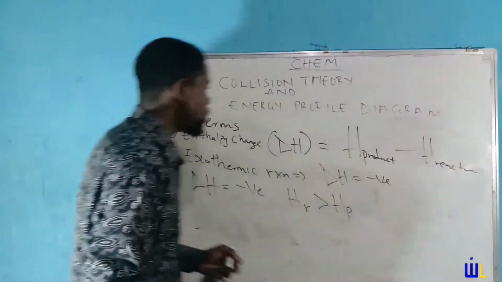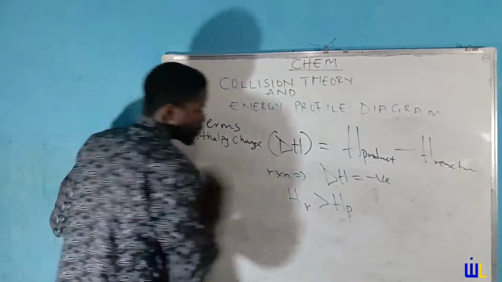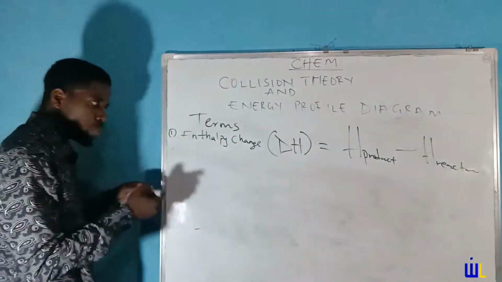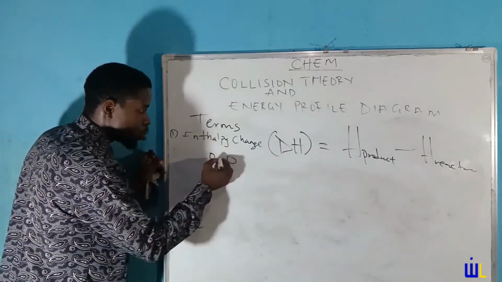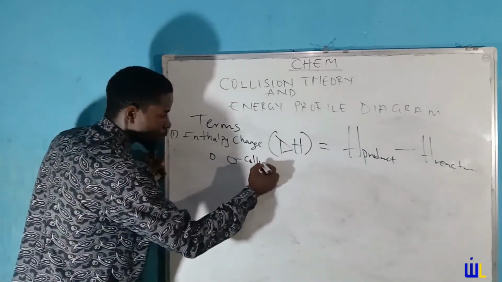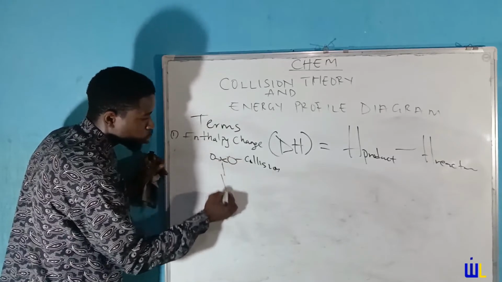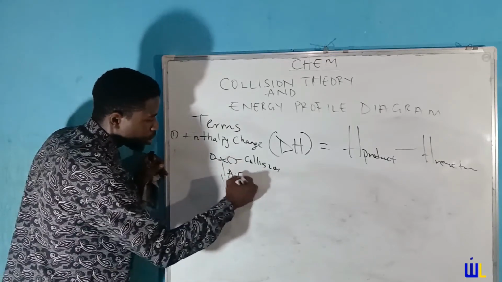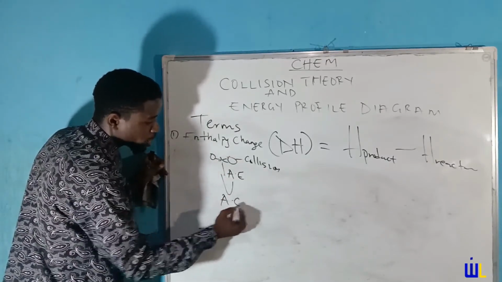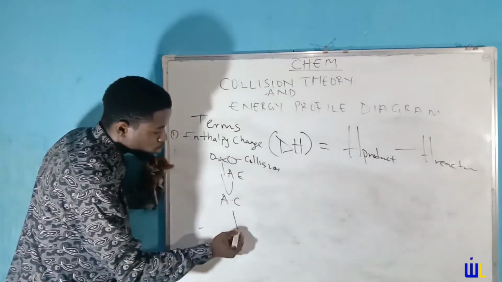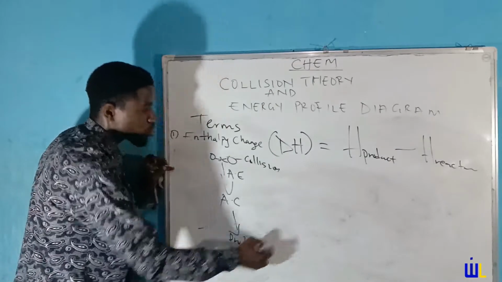I could help out by drawing a particular table. It starts with collision, and after collision, you have absorption of activation energy, and then you have your activated complex. Note, reaction has not occurred at this point. After the activated complex, you now get a product.